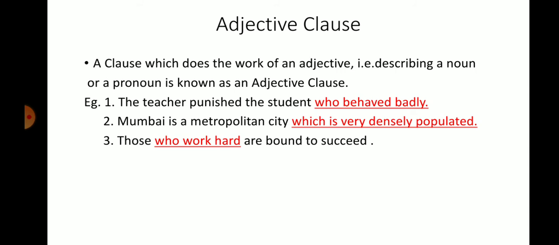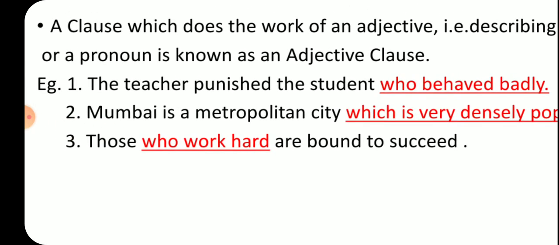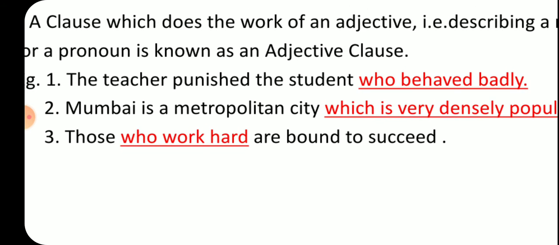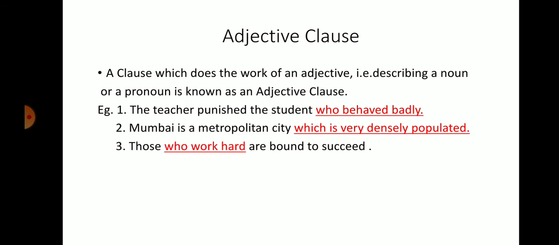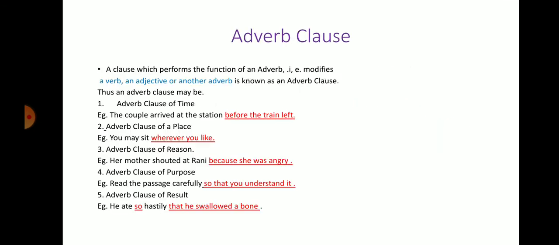Those who work hard are bound to succeed. So here you can see your subordinate clause, your adjective clause, is coming in between. It's not exactly dividing the sentence into equal halves, but it is coming in between. Those who work hard are bound to succeed. So this is your adjective clause.